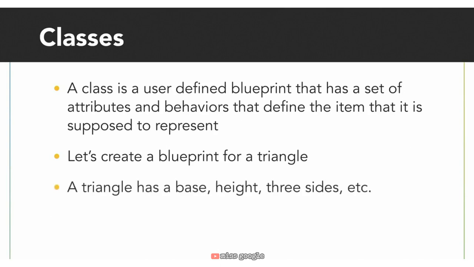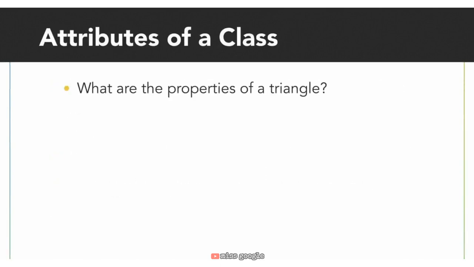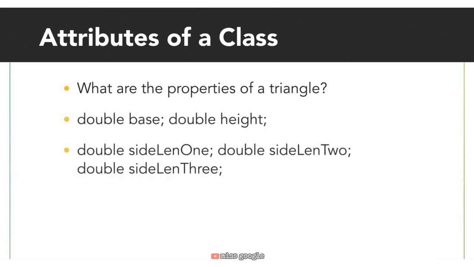When we think of a triangle, it has a base, a height, and 3 sides with various lengths. These are attributes or properties of a triangle, so we can define them as that for our blueprint or class. Each of these attributes will define a data type, and they will act as a variable in the blueprint.